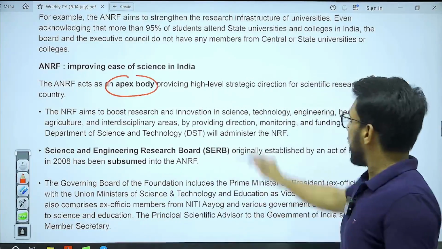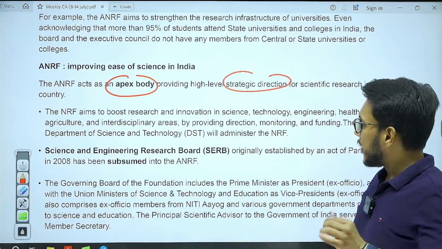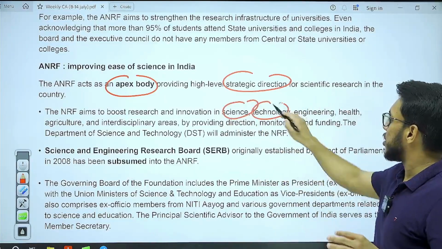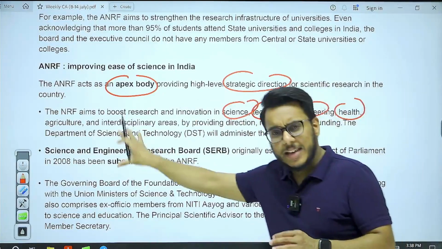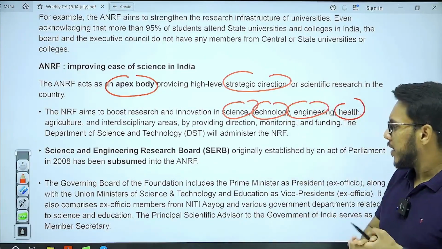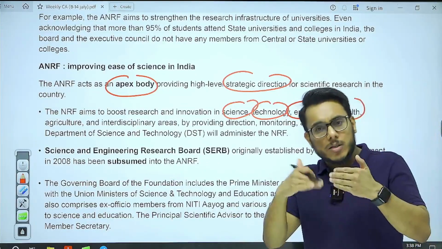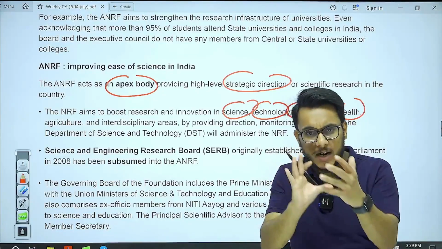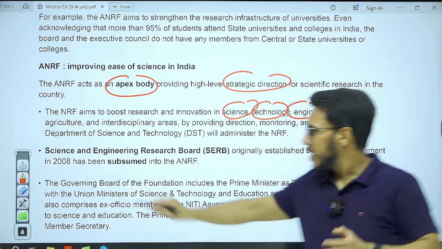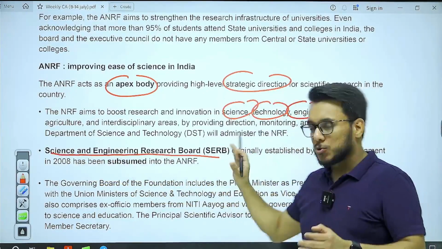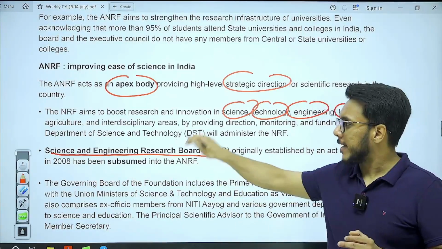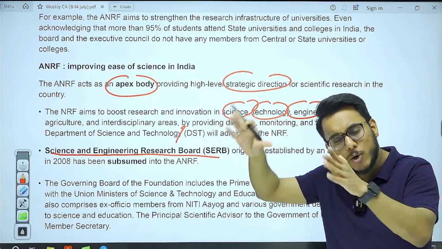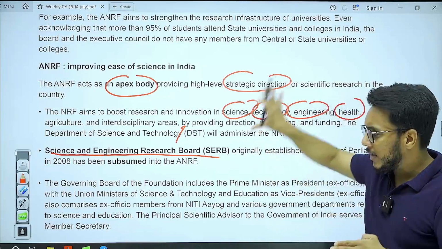It will provide strategic direction. It will promote innovation in science, technology, engineering, health, agriculture, and all the disciplinary areas. Originally, there was another body to provide strategic inputs and directions in science, and that is the Science and Engineering Research Board. But now the Science and Engineering Research Board has been subsumed, made a part of this new body, the Anusandhan National Research Foundation.